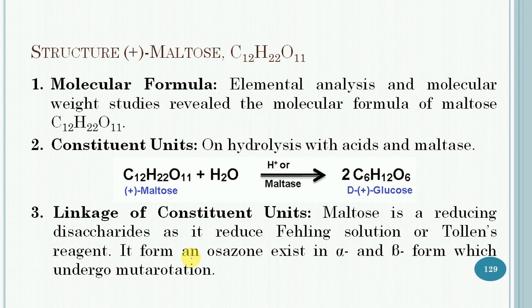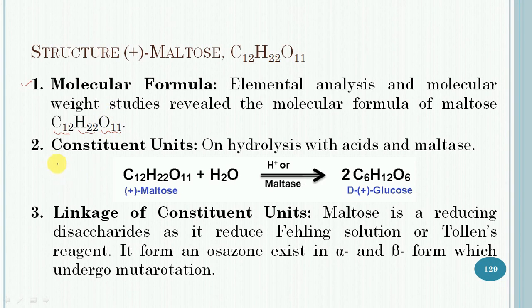Then let us discuss its structure. First of all, the molecular formula: elemental analysis and molecular weight study reveal that maltose has 12 carbon, 22 hydrogen and 11 oxygen in its molecule.